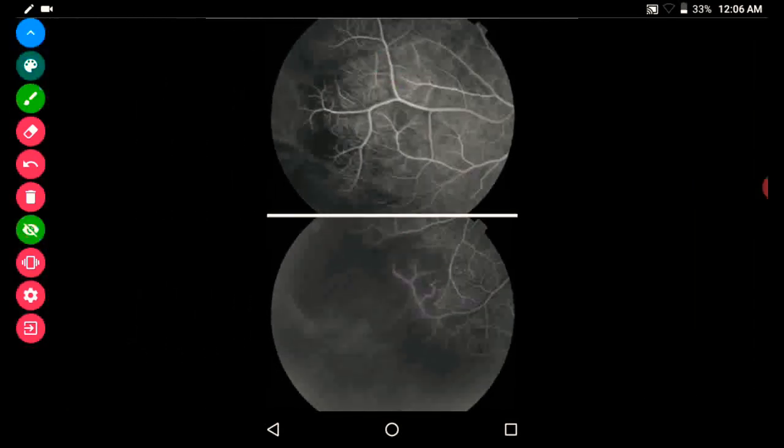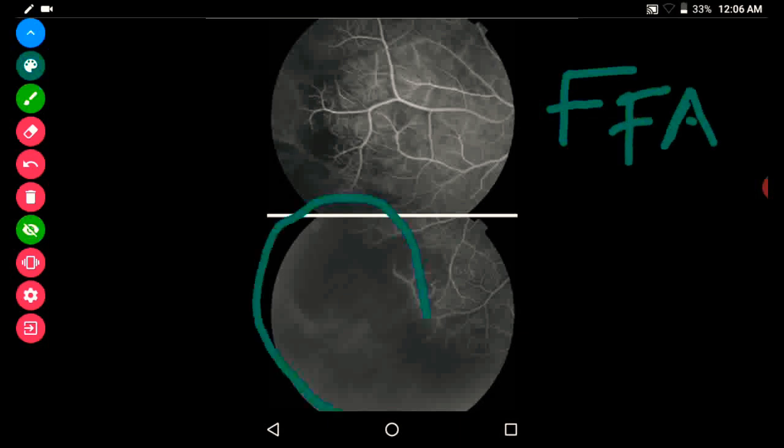This is also fundus fluorescein angiography showing peripapillary choroidal filling defect. These are the choroidal filling defects. This is because of the decreased perfusion to these areas. This shows the choroidal filling defect in fundus fluorescein angiography.